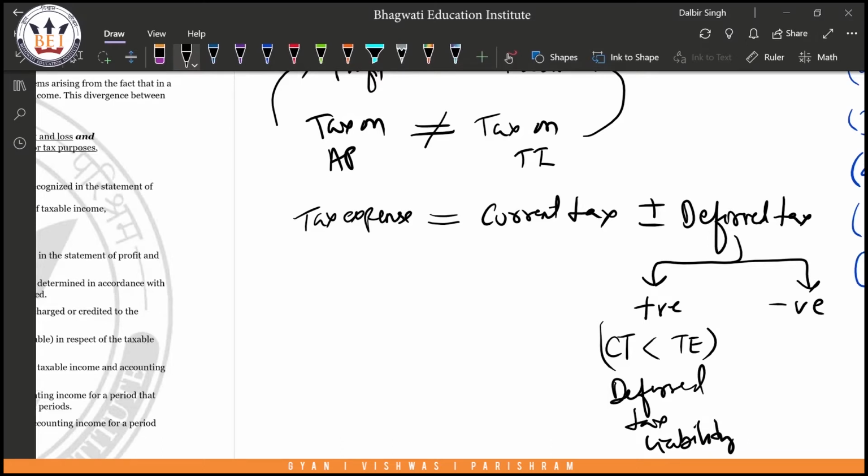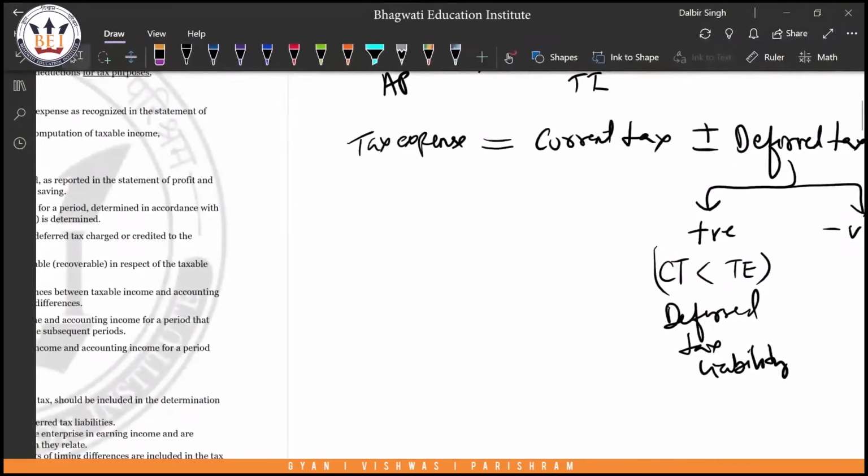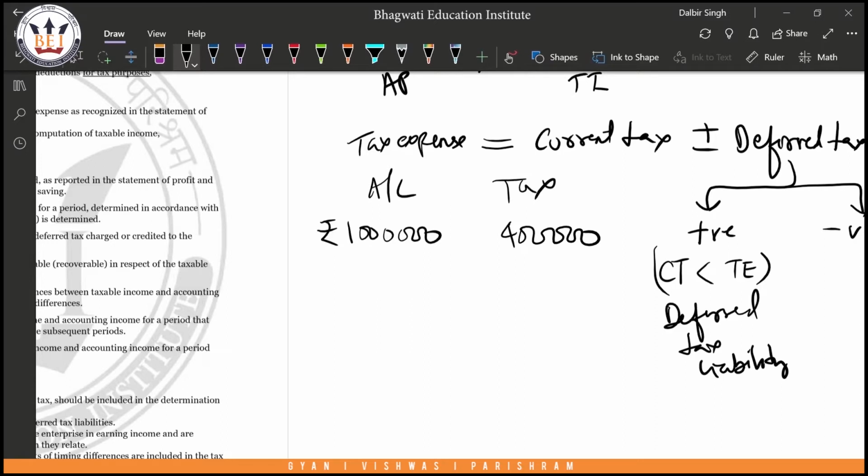Now let's understand what a deferred tax liability is. Say I have a profit of rupees 10 lakhs as per accounts, and as per tax, let's say the profit is rupees 4 lakhs.